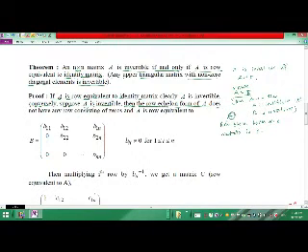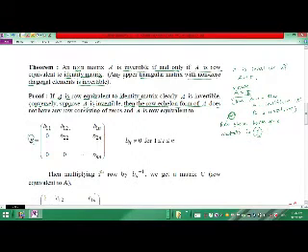Then since this matrix A is invertible, this row echelon form B does not contain a row having all zeros.